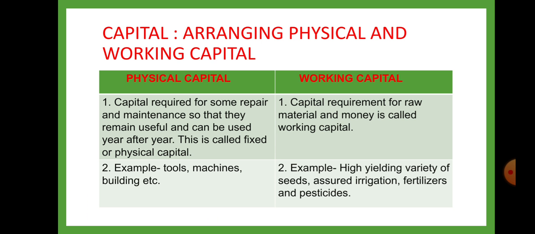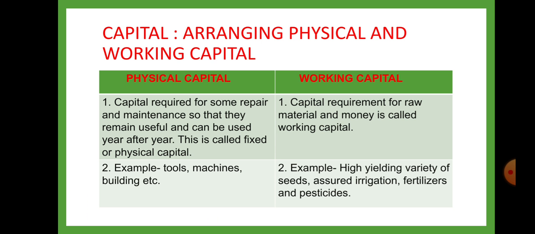Capital, arranging physical and working capital. Let us see the difference between physical capital and working capital. Physical capital: first point, capital required for some repair and maintenance so that they remain useful and can be used year after year. This is called fixed or physical capital. Second, examples: tools, machines, buildings, etc.